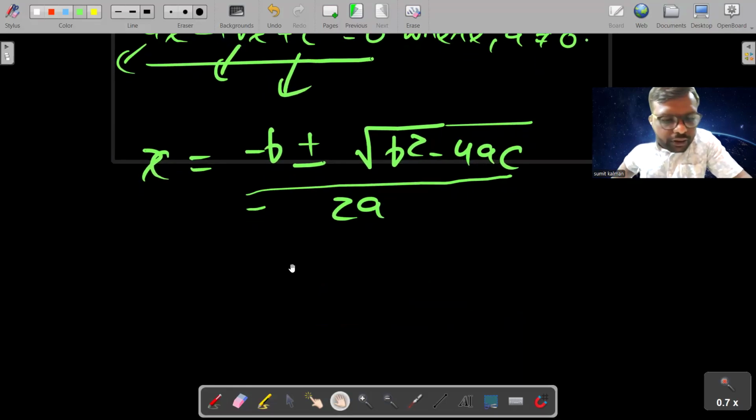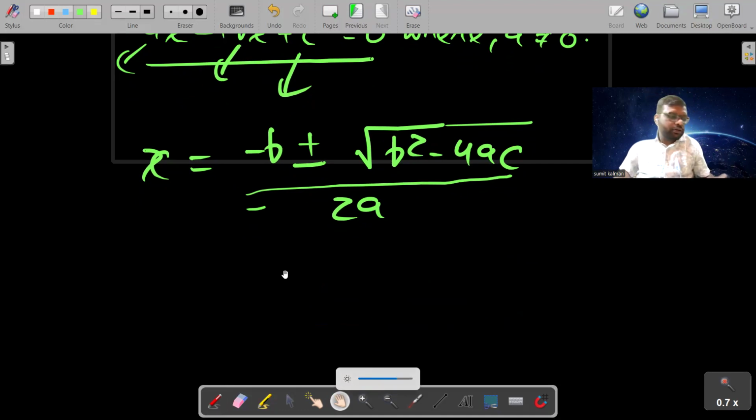This is the solution of the general form of quadratic equation.